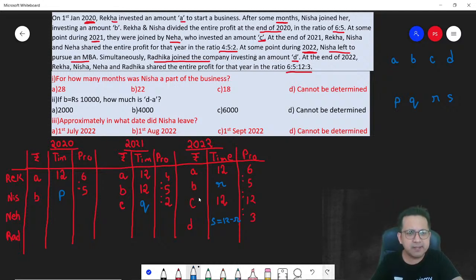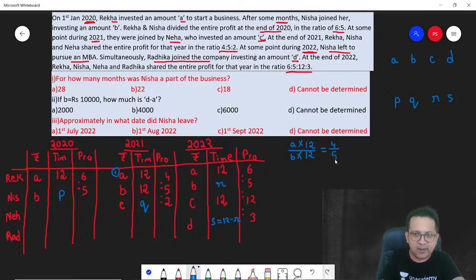Now, how do you determine this? I think it is very easy. Let's concentrate on 2021. I'm marking it as 1 so that we know this is step 1. Remember, how is profit divided? Profit is divided in the ratio of money into the time period. So can I say A into 12 divided by B into 12 must be equal to 4 by 5? Will you agree?